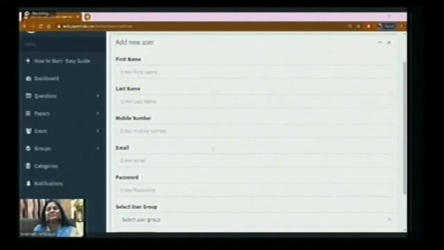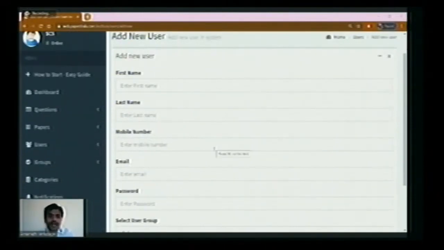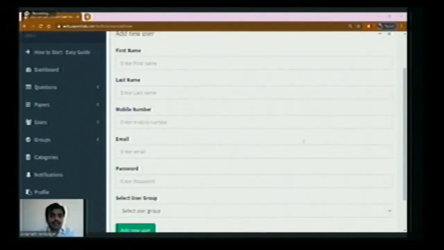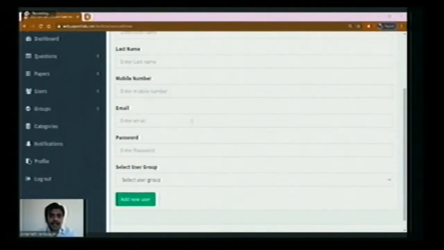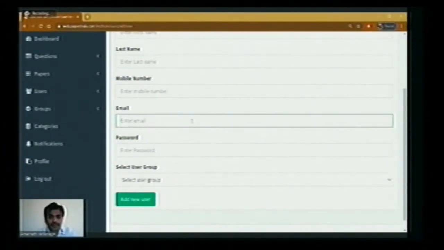So add new user, and why I have told you this is very crucial. If you see email here, once you have entered an email, that will be linked to that particular student. So for every student, only one email ID is valid. Even while entering, if you have entered it wrongly, then you can't edit it.